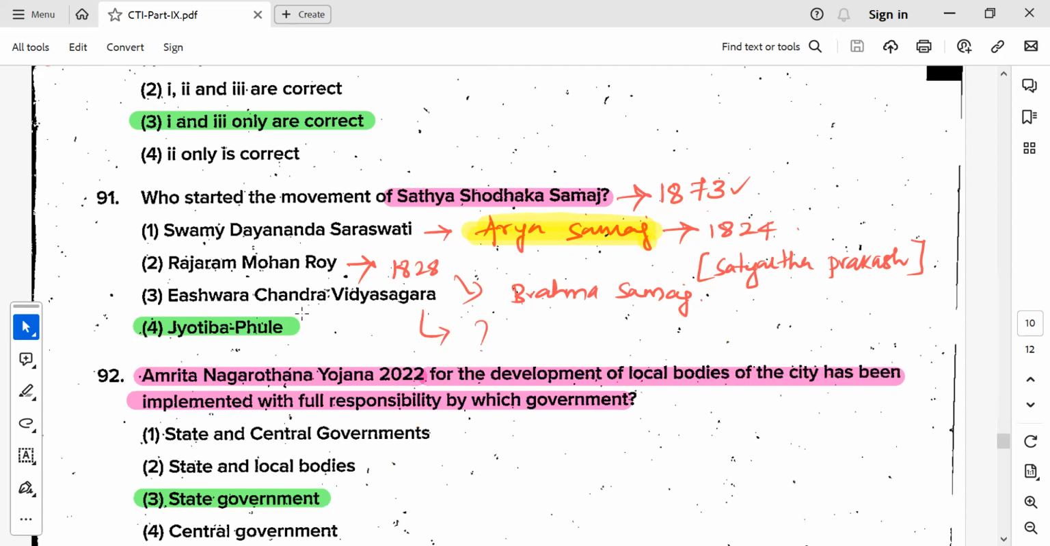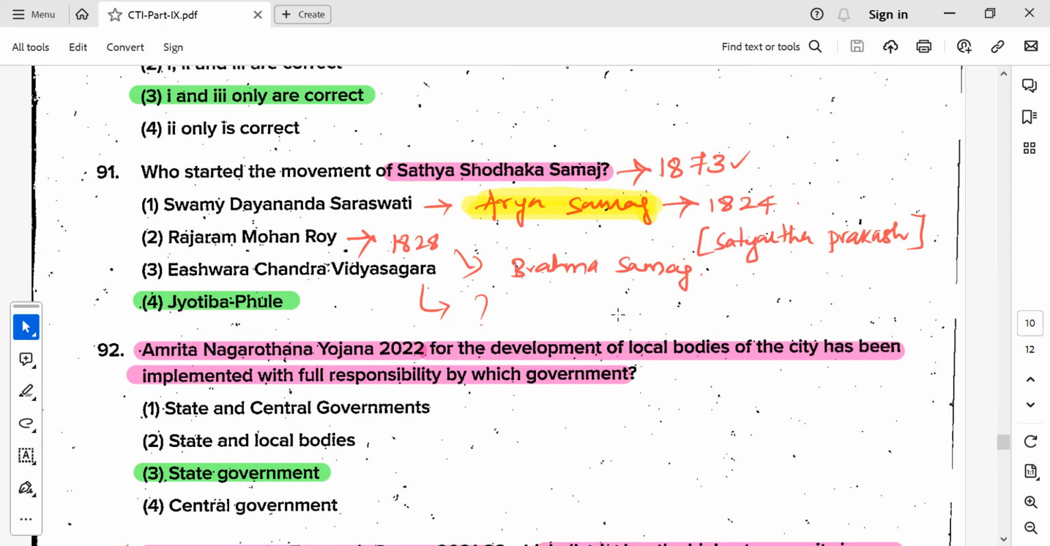Of course, Satya Shodak Samaj, very important, 1873, which was founded by Jyotiba Phule. And a few more personalities I have mentioned. Arya Samaj, 1875, by Swami Dayananda Saraswati. Then Raja Ram Mohan Roy, 1828, he built the Brahmo Samaj. A few more lines about Swami Dayanand Saraswati: he wrote a book called Satyartha Prakash, and he also talks about Swaraj and India for Indians. That slogan was very prominent and inspired many of the freedom fighters. Remember these things as well.